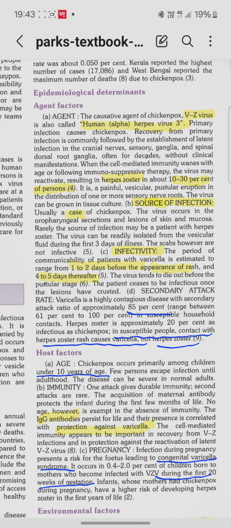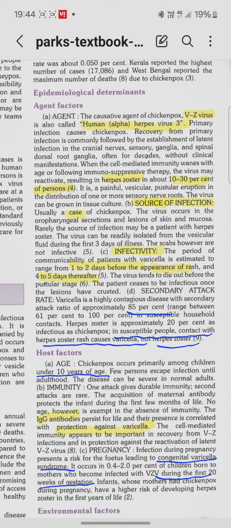Next point is the secondary attack rate. Second attack means the second time the disease is occurring in the individual. That is rare.